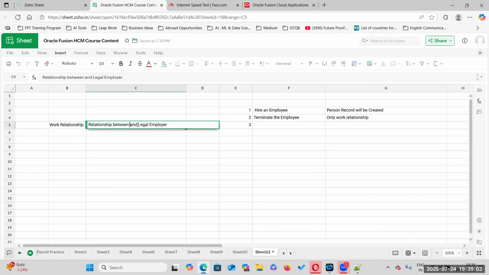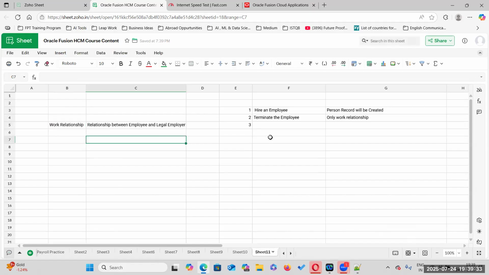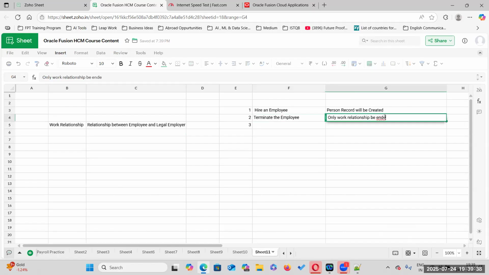Whether it is a contingent worker or employee, anybody or non-worker, work relationship is the relationship between a person and a legal employer. Whether it is employment, or contingent or non-worker, it's a work relationship. So when you terminate the employee, only the work relationship will be ended.